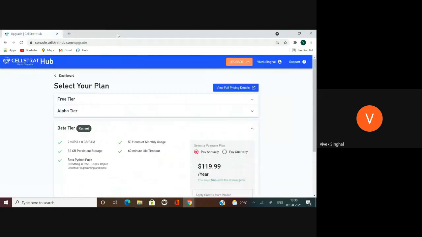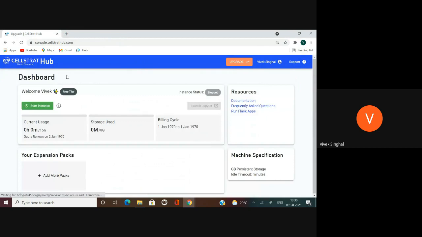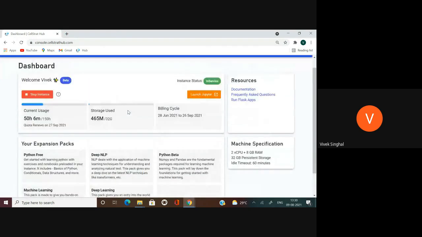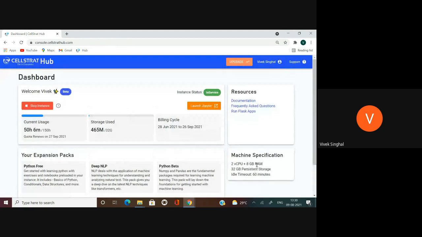Okay, so let's continue here. Currently I have the beta tier assigned to me with 2 vCPU, 8 GB RAM and 32 GB persistent storage. Idle timeout of 60 minutes means if this platform is not in use, automatically in 1 hour it will stop my instance to save on my credit hours.